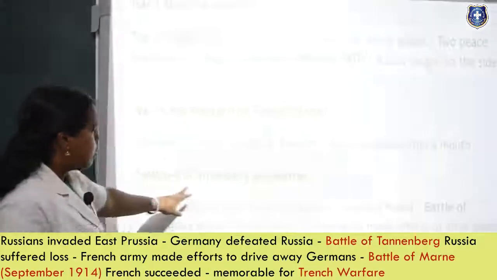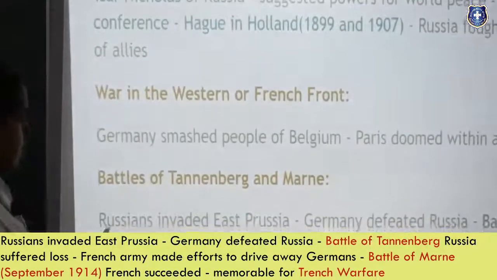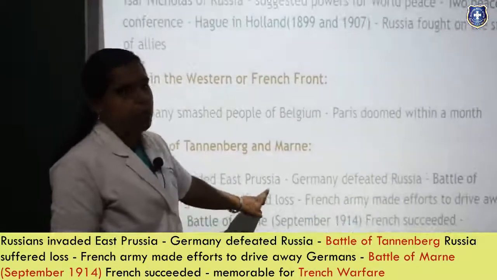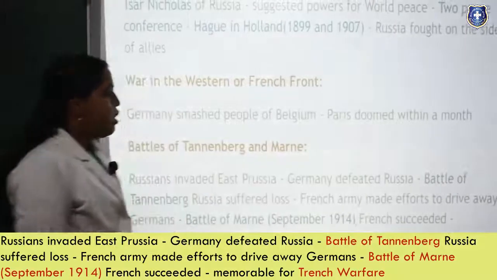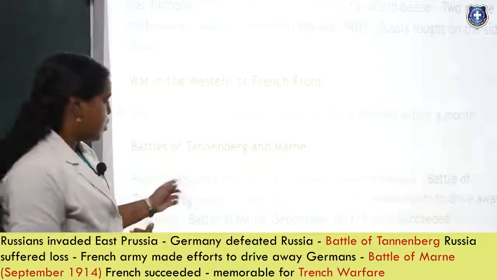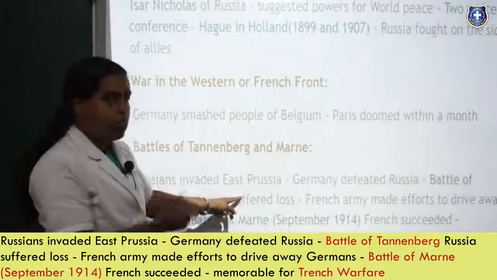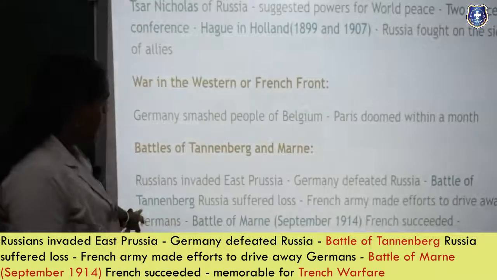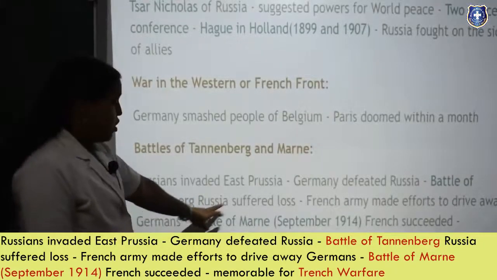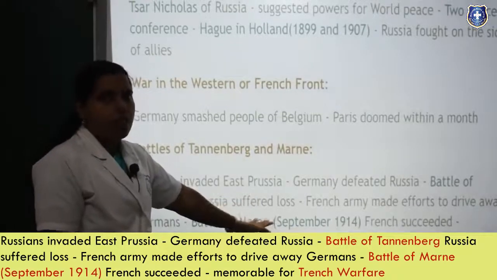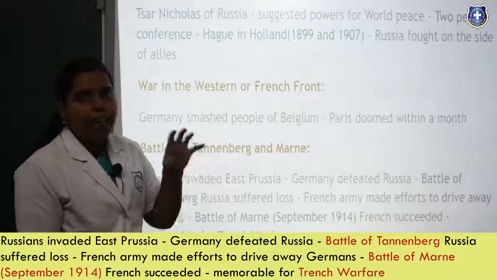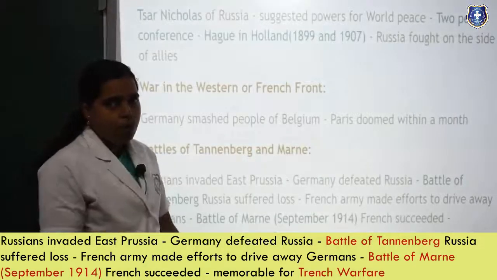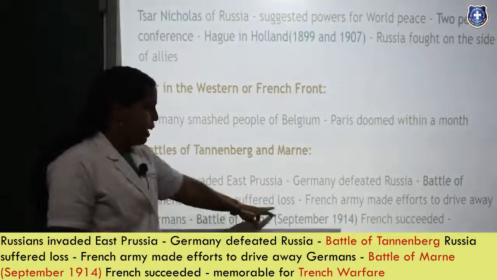Now the next one is the battles of Tannenberg and Marne. The Russians were targeting East Prussia. East Prussia was a part of Germany, and when the Russians were attacking East Prussia, Germany attacked Russia. Finally, Russia was defeated in the Battle of Tannenberg. Russia suffered a great loss because it did not have a very well equipped army and military force.